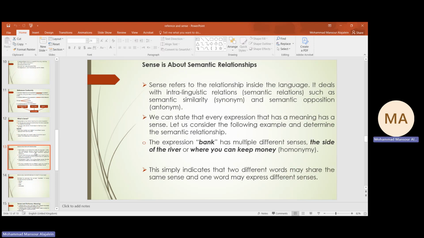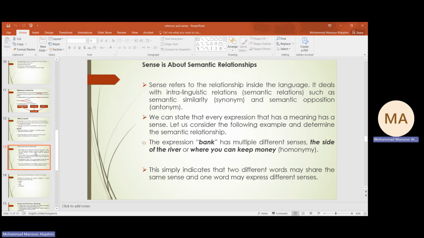So sense is about semantic relation. We said with the example before that mother and father have semantic relations between them. They belong to the same category. They express different senses, different meanings, but still they are related. But when it comes to the sense relation between sofa and couch, they are very close in meaning.